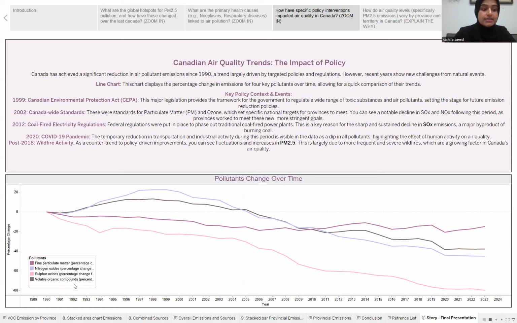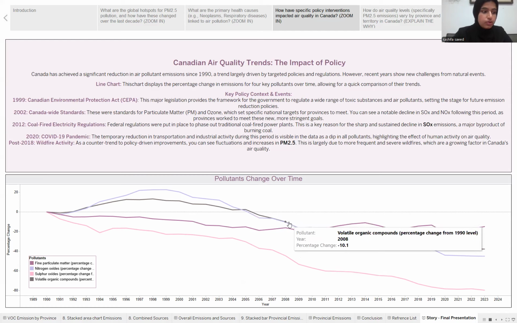And this success did not just happen by accident. There is a reason behind it. It was driven by specific policies and events. For example, the Canadian Environmental Protection Act of 1999. You will see the trend line here. As you keep looking at the years, we can see after 1999 the decline in the gases. That sets the stage. And then the 2002 Canada-wide Standards for PM and Ozone, which led to a notable decline in pollutants like sulfur oxide and nitrogen oxide. So this light pink and purple-pink line, we can see a huge decline after 2000.